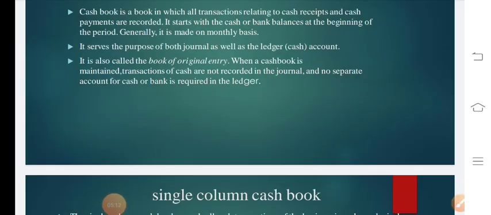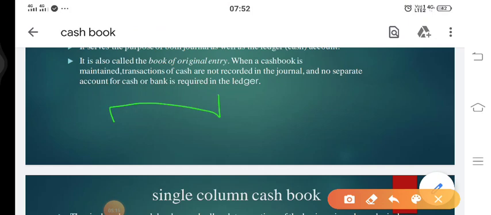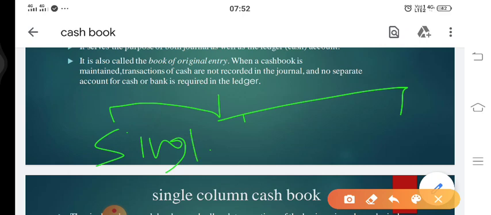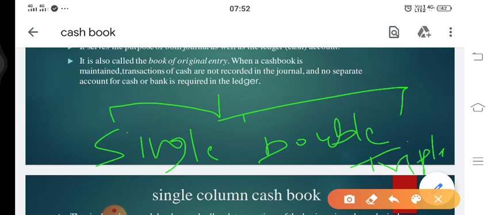Now this cash book is mainly of three types: single column, double column, and triple column. So generally cash book is of three types: single column cash book, double column cash book, and triple column cash book. Our first emphasis is very much on single and double column cash book, because triple column is just a bit of addition to it, nothing else. So we are starting with single column cash book.